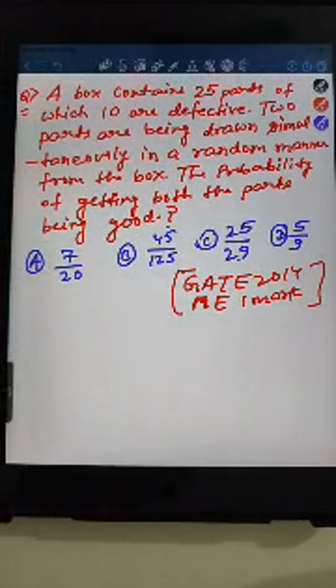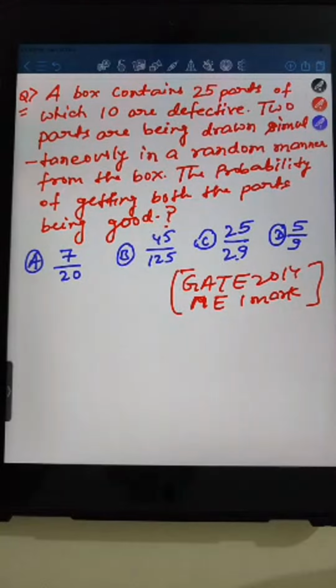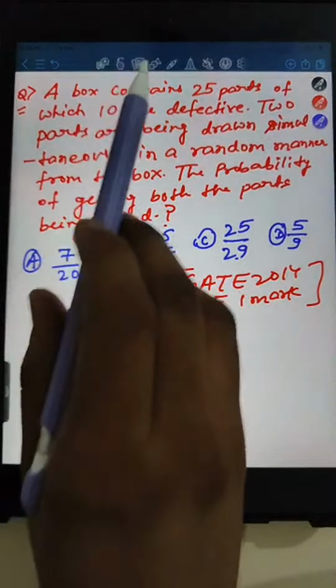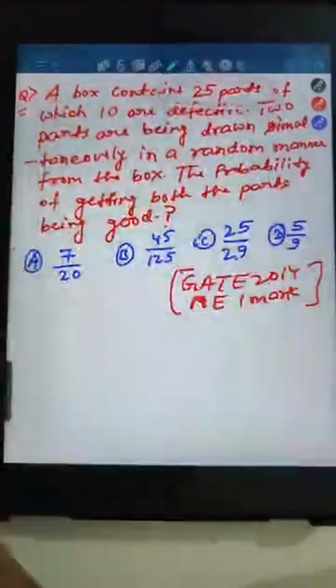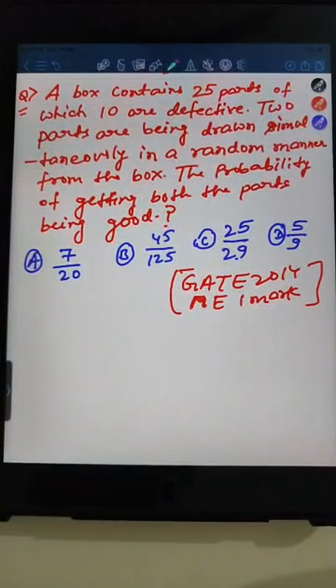Question. Okay. Tilak Raj is telling option A is the correct answer. Anyone else has got the option A? कैसे करना है इस क्वेश्चन को? एक बॉक्स दे रखा है, उसमें 25 पार्ट्स हैं, राइट, जिसमें कि 10 डिफेक्टिव है. Tilak Raj is telling 15 C2 upon 25 C2. Yes, definitely you are correct.